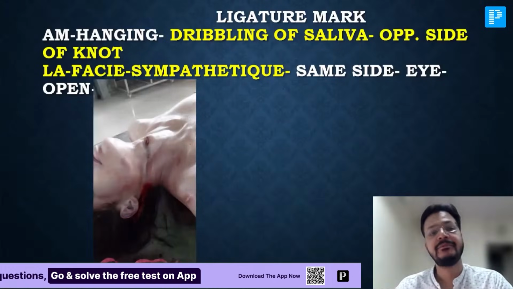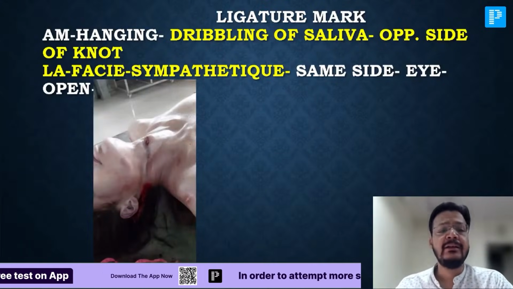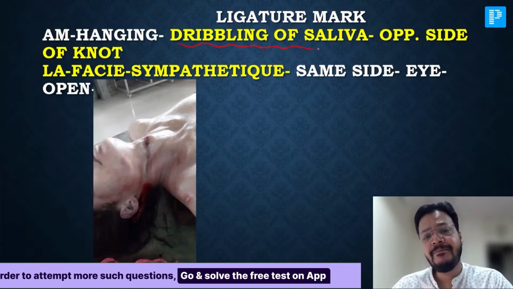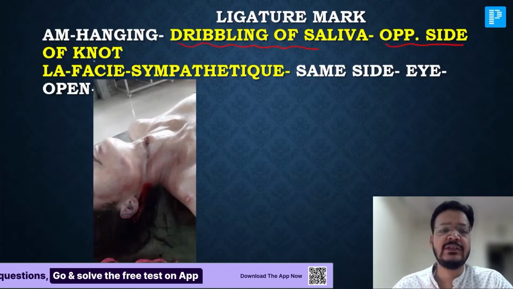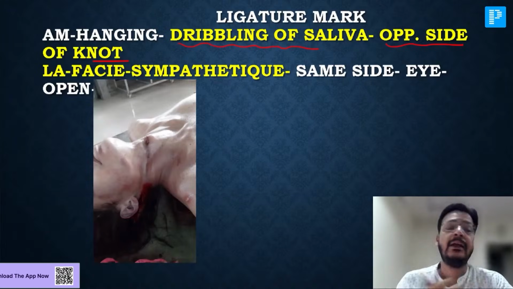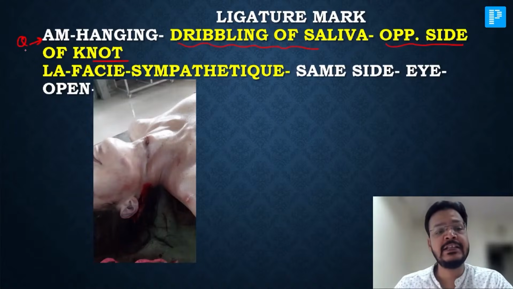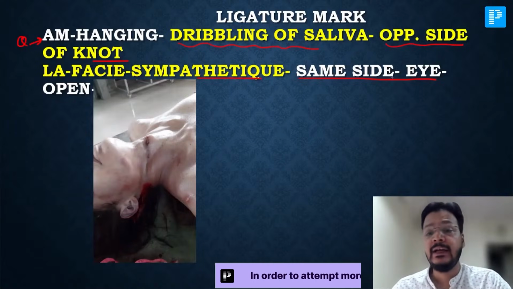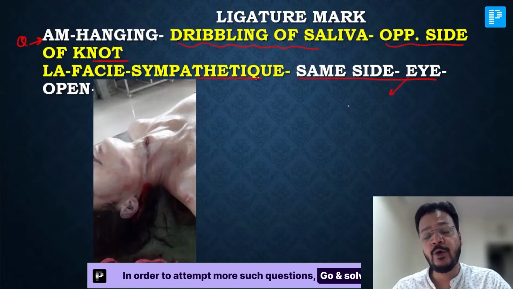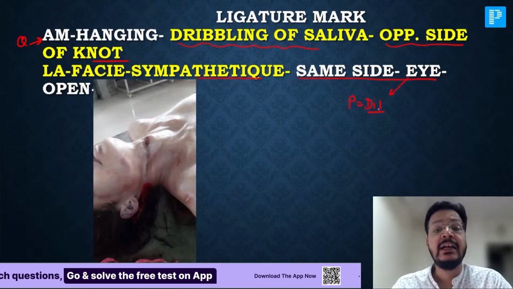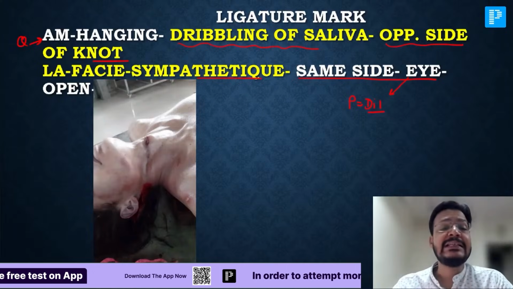I'll discuss. So in antemortem hanging, there are two findings. One is dribbling of saliva. Dribbling of saliva is because if you have a knot here, the maximum pressure will be in the opposite side. Dribbling of saliva is at the opposite side of the knot, but la facies sympathetic is at the same side of the knot. In the same side, the eye remains open and pupil is dilated. This condition is known as la facies sympathetic.